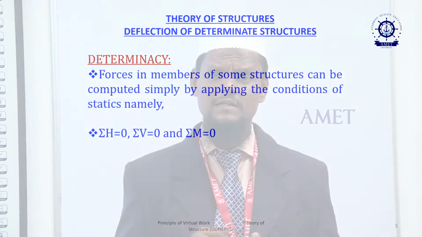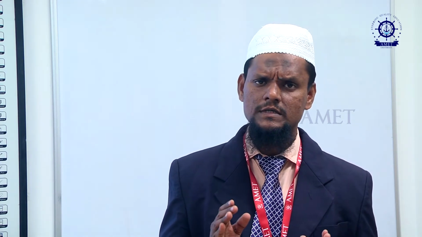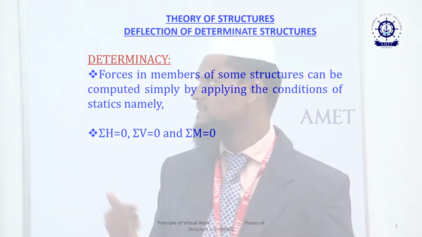For a statically determinate structure, we should satisfy the conditions of equilibrium. So, today we are going to see the particular static equilibrium condition, working out the deflections and the supports. The horizontal component of the reactions is zero, that is the condition of equilibrium; the vertical component of the reactions is zero; and also the moment at any point is zero. Then it will be a statically determinate structure.